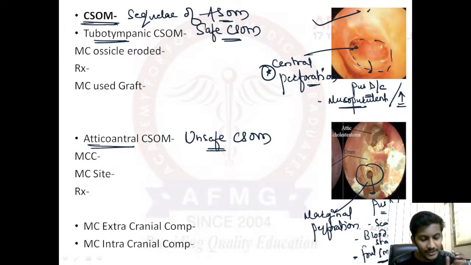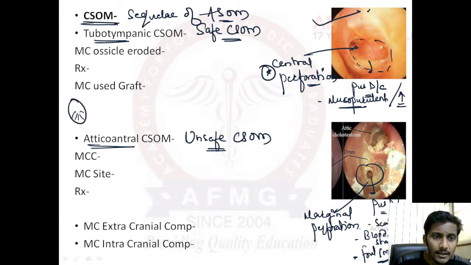How to differentiate between ASOM and CSOM? So in ASOM, usually the duration would be shorter. There would be a very acute history of onset of infection, first thing. Second, if you look at the otoscopic image, there would be a cartwheel appearance. I have not included it here, but you can see it in the FMGE snaps. This is your oval tympanic membrane. Here you can see a cartwheel appearance due to dilated capillaries.